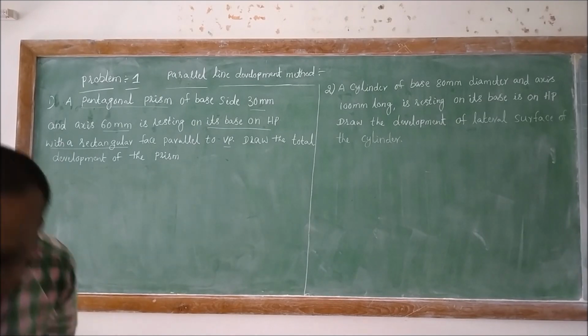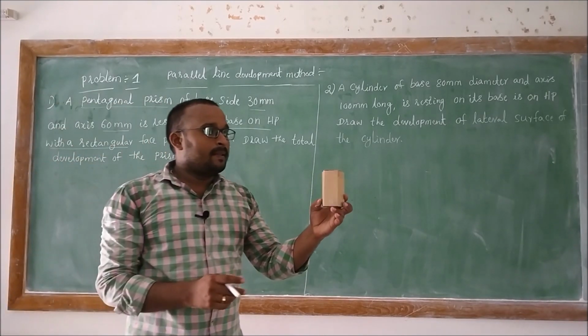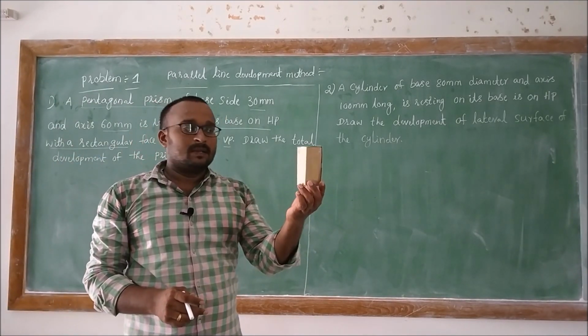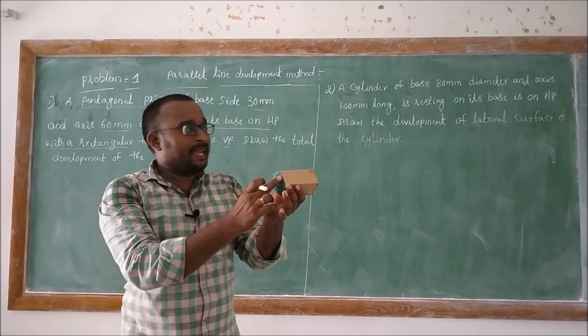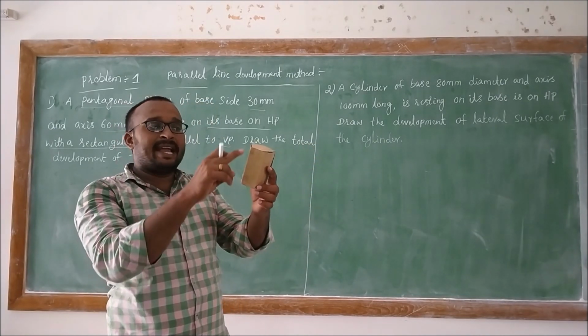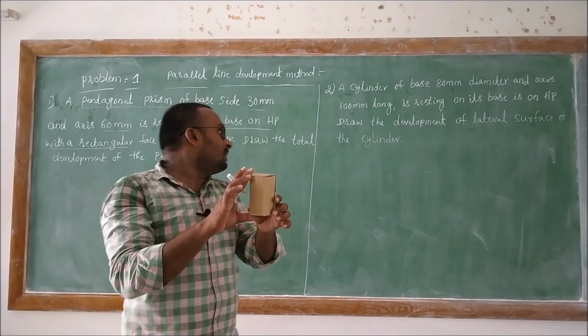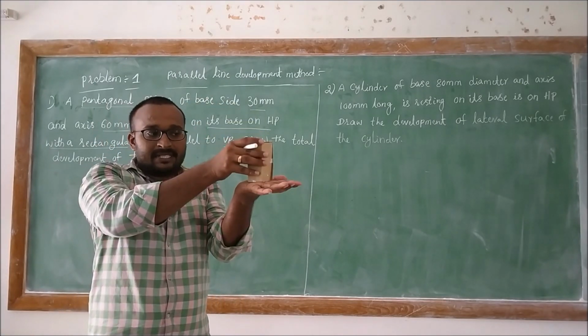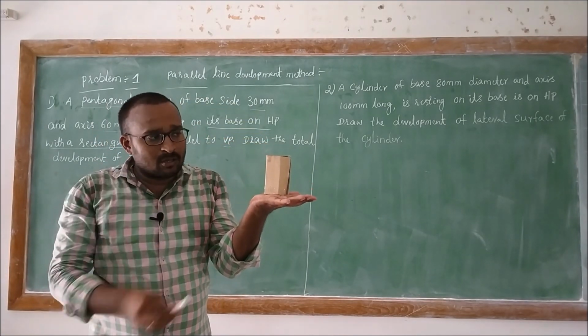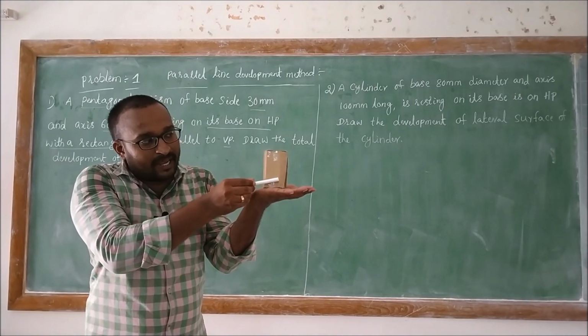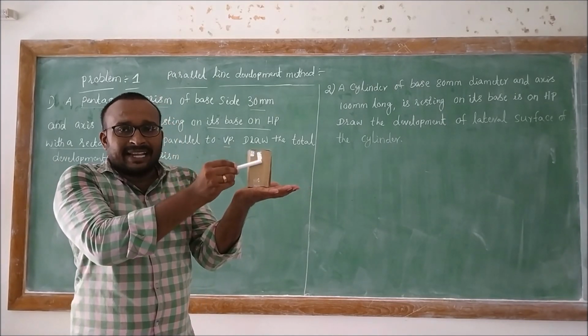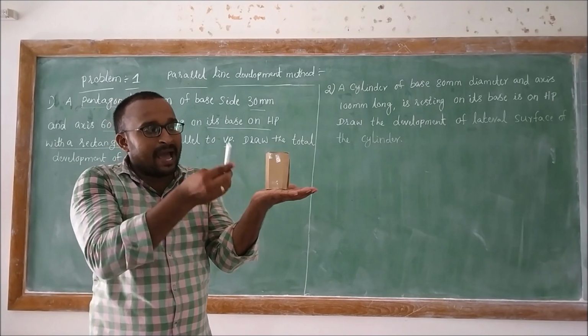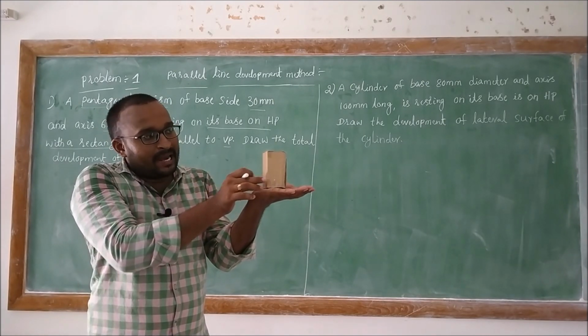Say, for example, we have a pentagonal prism of base 30 mm and axis height about 60 mm, resting with its base on HP, and one of its rectangular surfaces is parallel to the VP.